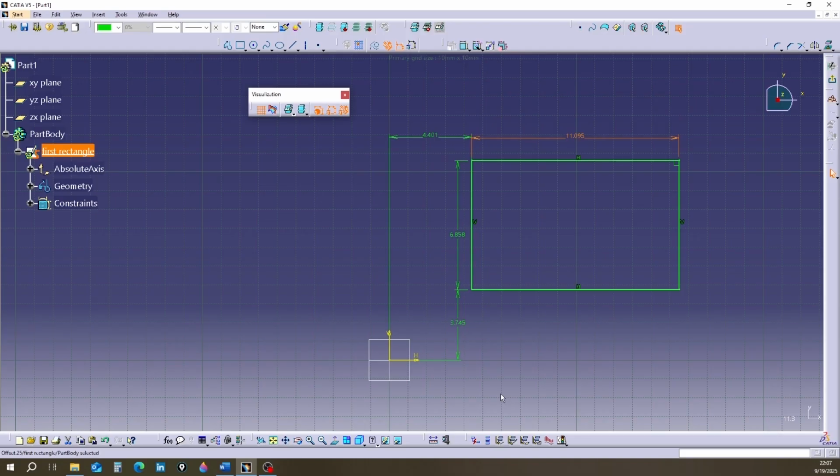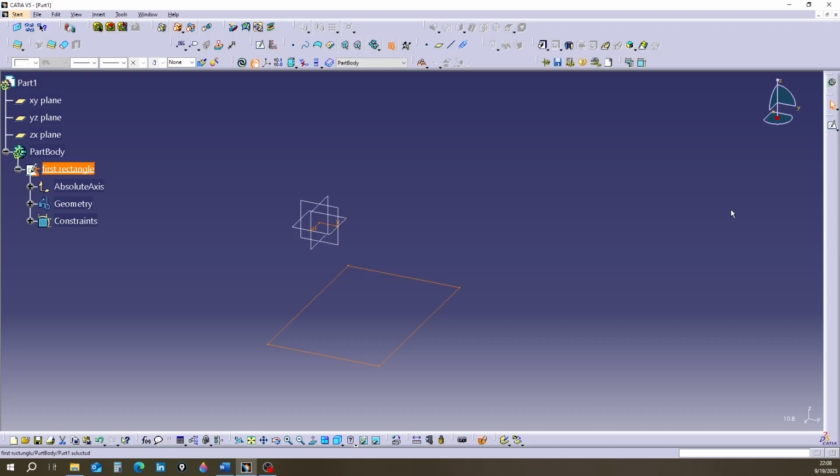Now I want to exit the Sketcher environment and make this shape 3D. Look at the right side of the page. You see a tool called Exit Workbench. Click on it. Your working environment changes from Sketcher to Part Design. Look at the design tree. It hasn't changed and shows the same items. My shape is orange and active.